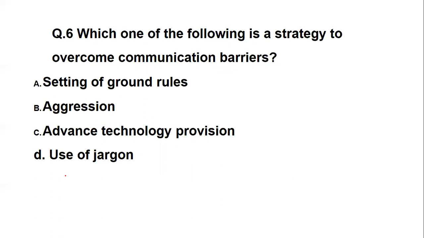Now, question number 6, which of the following is a strategy to overcome communication barriers? So which of the following given below is the strategy which helps to overcome the communication barrier? Setting of ground rules, aggression, advanced technology provision, or use of jargons. Jargons are nothing but technical language. The question asks which is the right answer for overcoming the communication barrier.